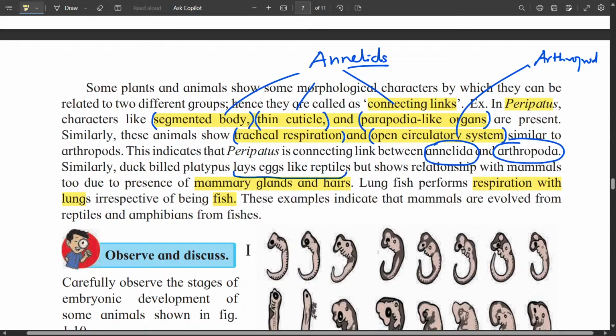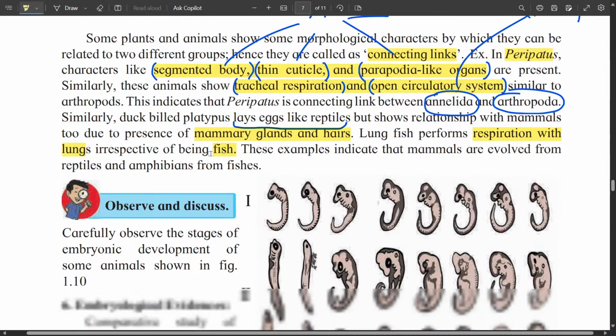So that is a connecting link between fish and amphibians. So this is one of the evidences of evolution, the connecting link, the peculiar organism which shows the properties of different phyla or different species like this.